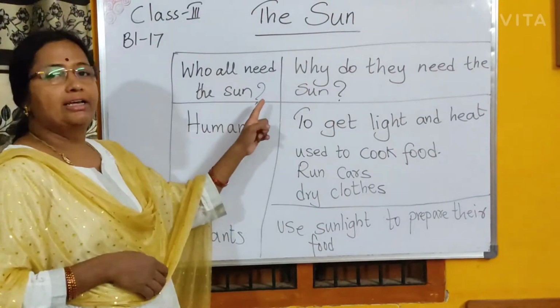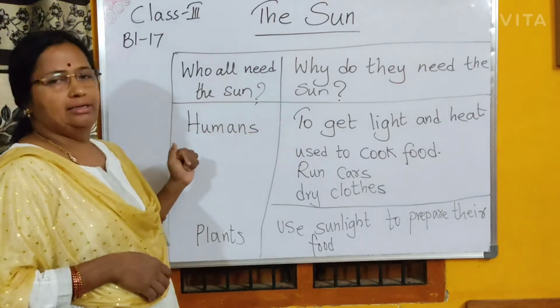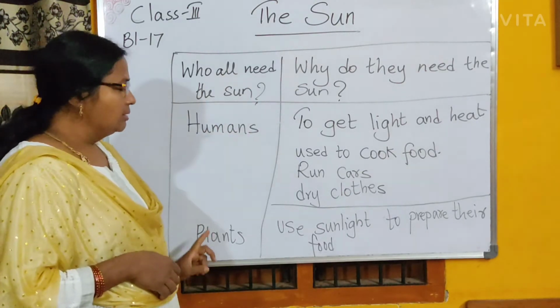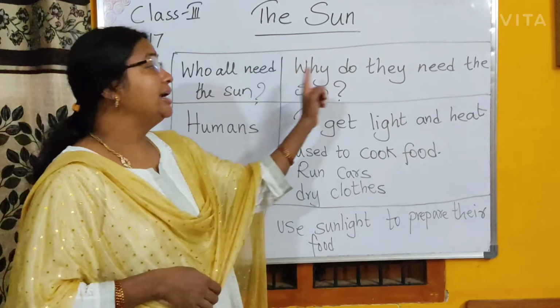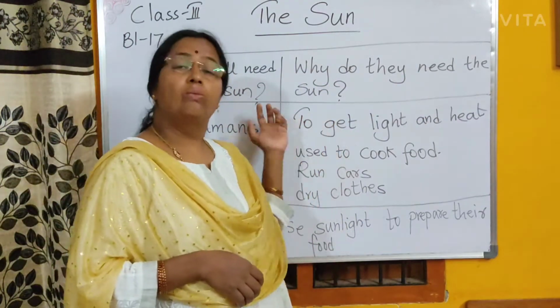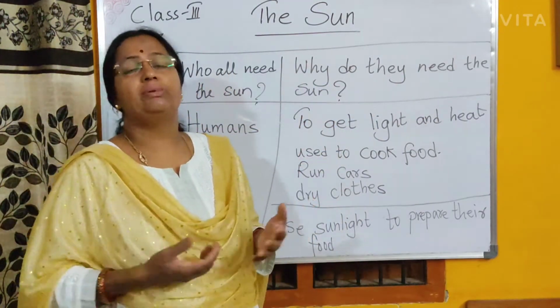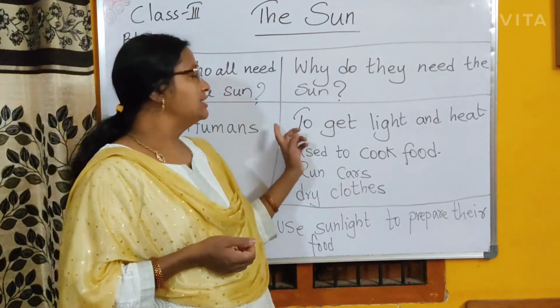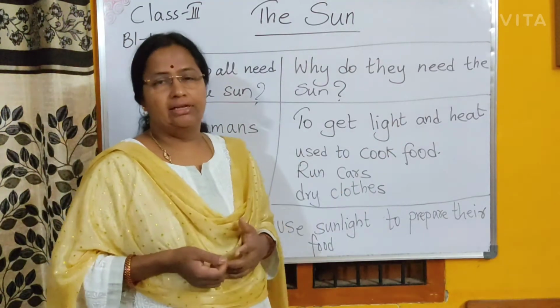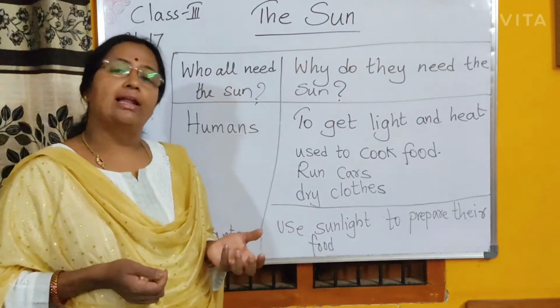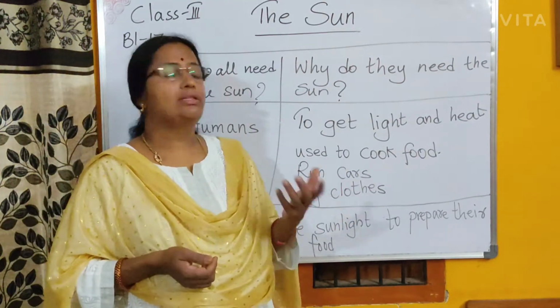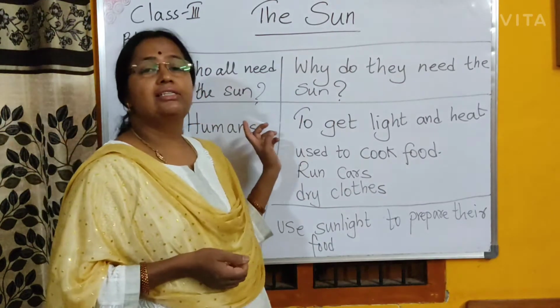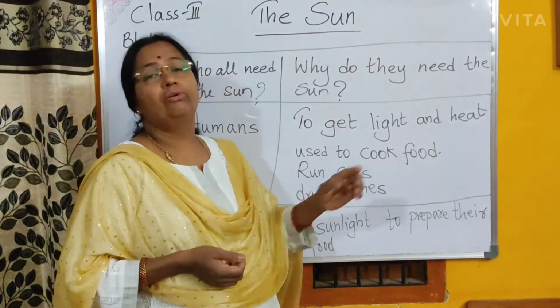What is the question here? Who all need the sun? Humans, plants. Why do they need the sun? Why do humans need the sun? Humans means all the human beings. You, me. We need the sun to get light and heat. We want the light, we want the heat. And sunlight is also used to cook food.